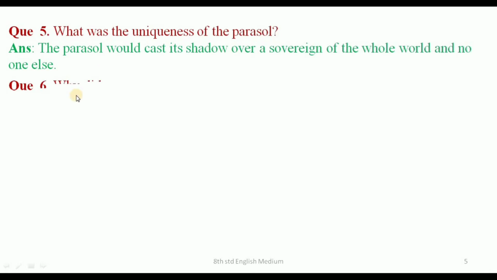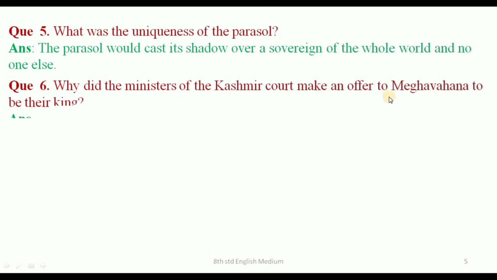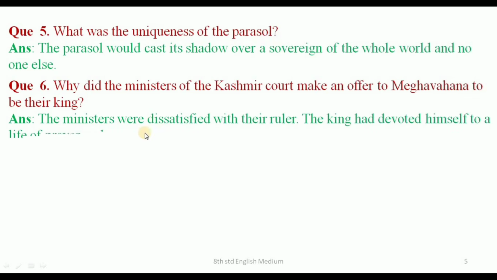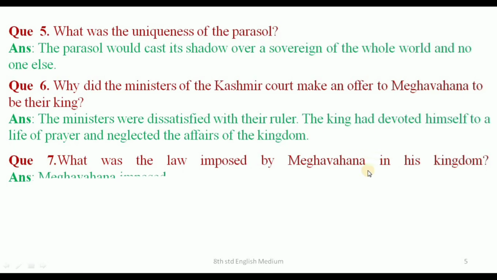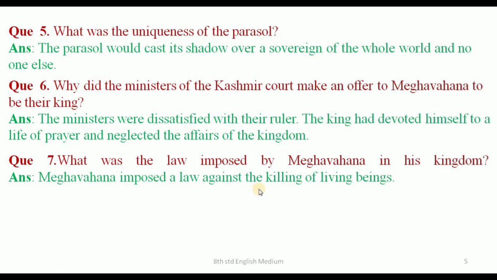Question number 6. Why did the ministers of the Kashmir court make an offer to Meghavahana to be their king? Answer. The ministers were dissatisfied with their ruler. The king had devoted himself to a life of prayer and neglected the affairs of the kingdom. Question number 7. What was the law imposed by Meghavahana in his kingdom? Answer. Meghavahana imposed a law against the killing of living beings.